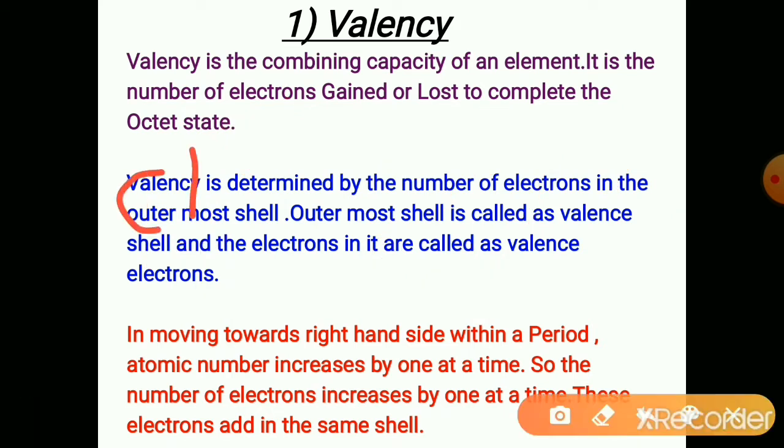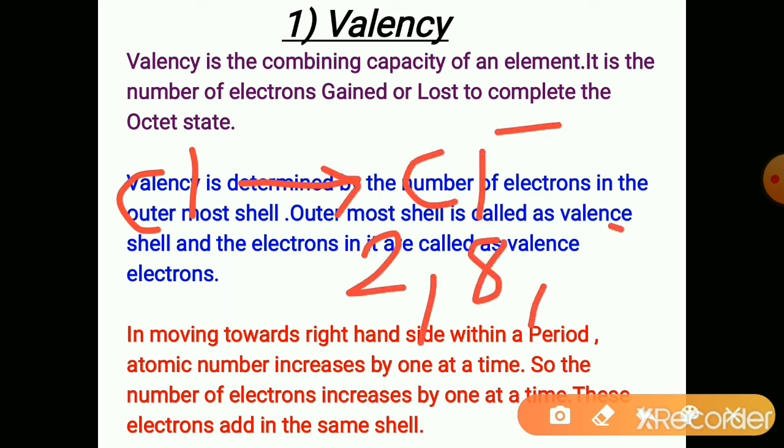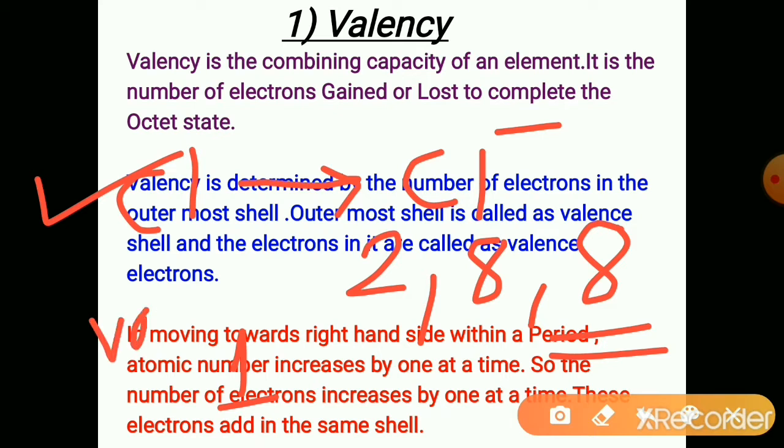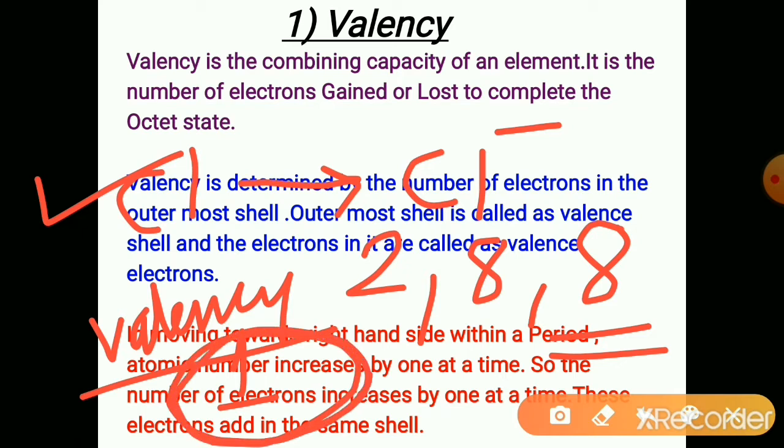So chlorine converts into chloride ion and its electronic configuration becomes 2, 8, 8. Here the octet is complete and it has become stable. So the combining capacity of chlorine is 1. So the valency is 1. Chlorine combines with the atoms of other elements by gaining 1 electron from them.